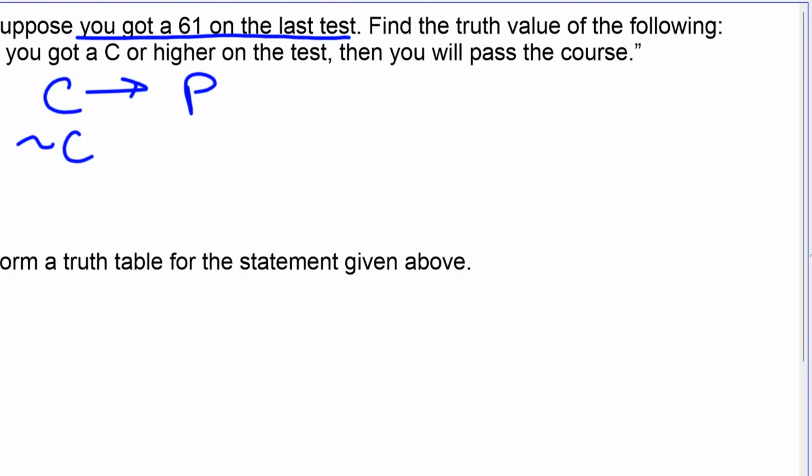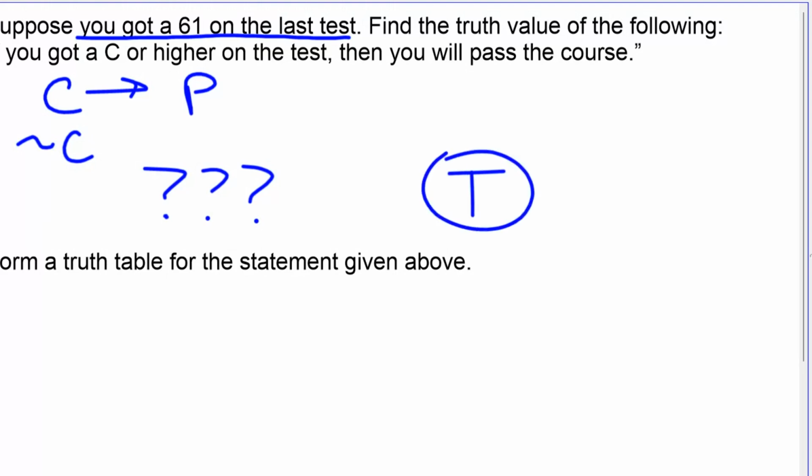Just because you bombed one test doesn't mean that you're not going to pass. We can't really tell anything here at this point. So I don't know the truth value of this. If we can't say that it's definitely false, then we just kind of default to it's true.